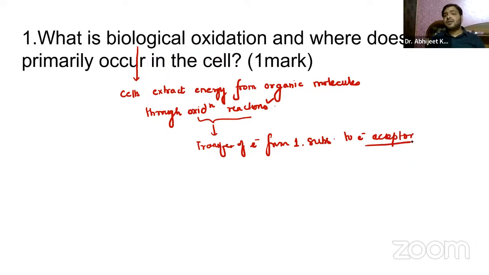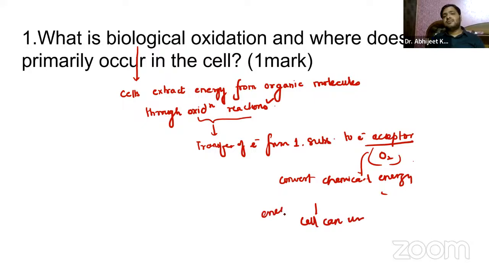And which is the electron acceptor, guys? It is oxygen, which helps convert chemical energy into an energy that a cell can use.